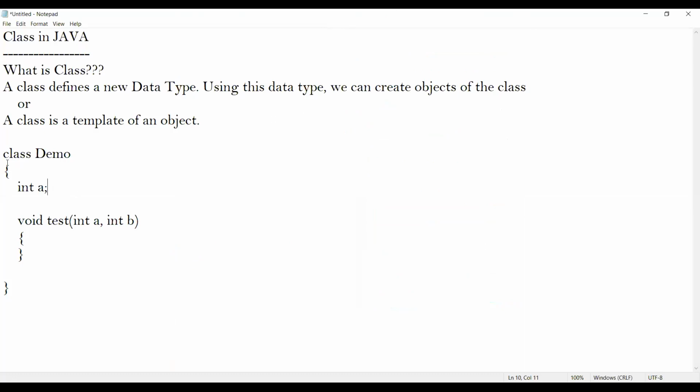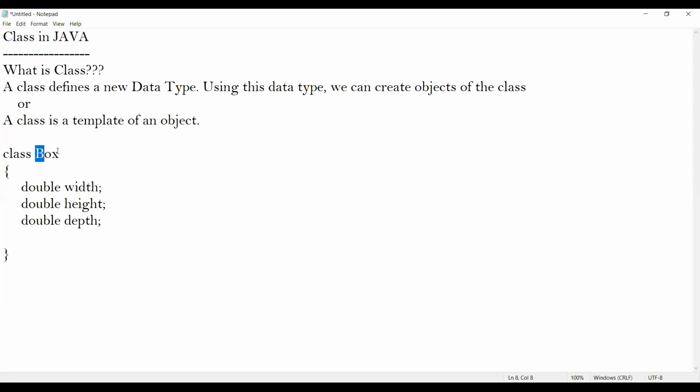Now let me write a class. Let me take a class called Box. Inside this class called Box, let me declare a variable called double width, double height, double depth.